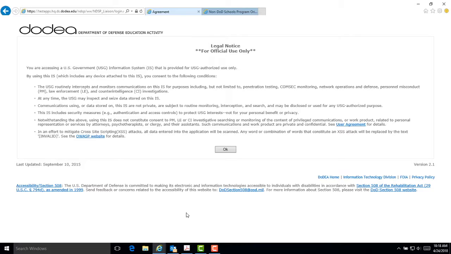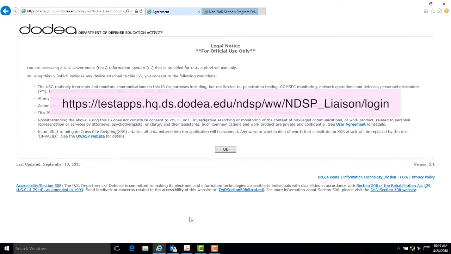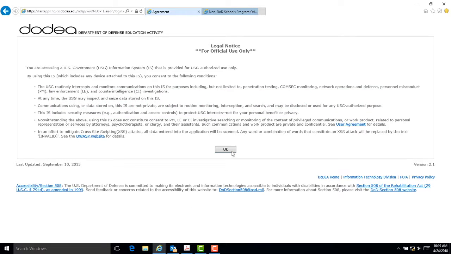Module 1 is the access to the NDSP Liaison Portal. The NDSP has deployed a liaison portal providing you with 24/7 access to the sponsors and dependents enrolled in the NDSP at your location. You will always use the URL shown at the top of the screen to access your liaison portal and liaison report. This link is also listed in the email sent to you as a new liaison.